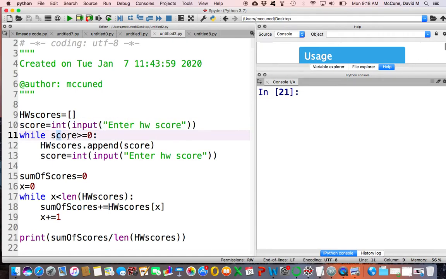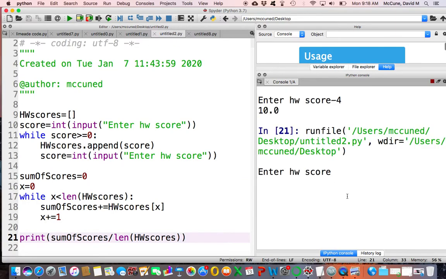As long as the score is 0 or bigger, I'm going to throw that score into the list and then grab another one from them. So it's the same idea as the previous video, it's just a little shorter, streamlined. So as soon as that score becomes negative, this while loop will terminate. So once the while loop at line 11 is done, then I've gotten all my scores from the user. So now Python moves on to line 15, and this now is the code from the slide.